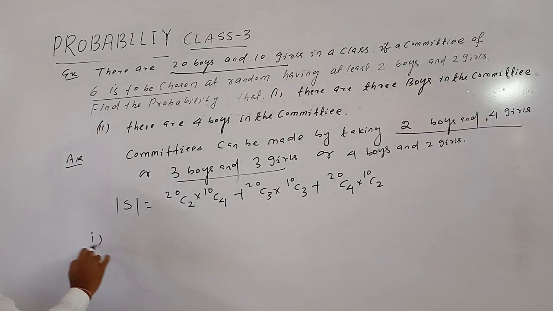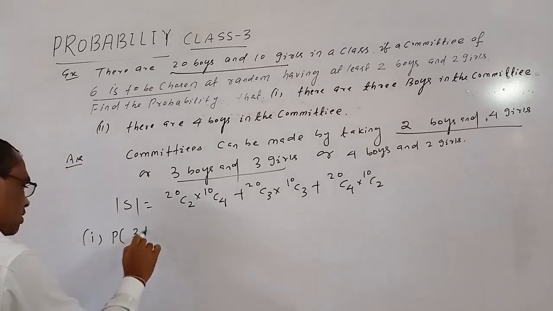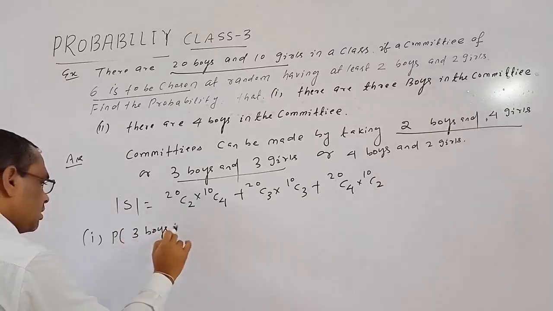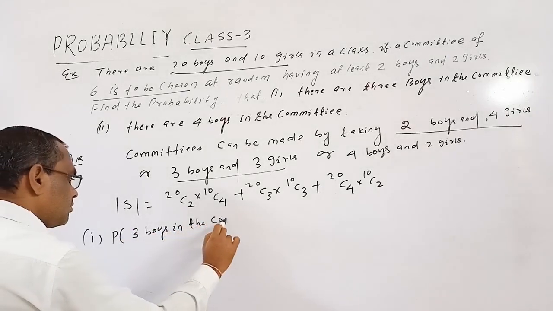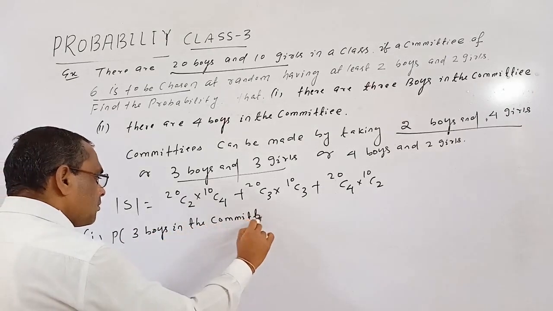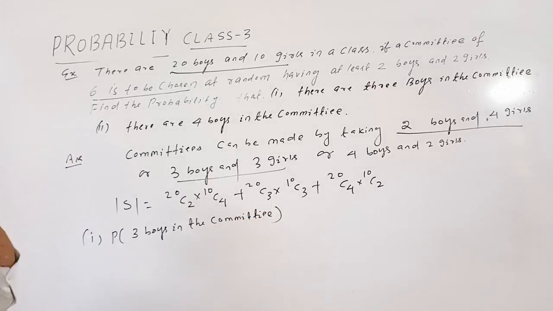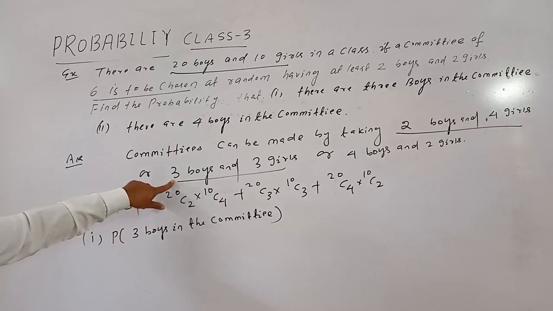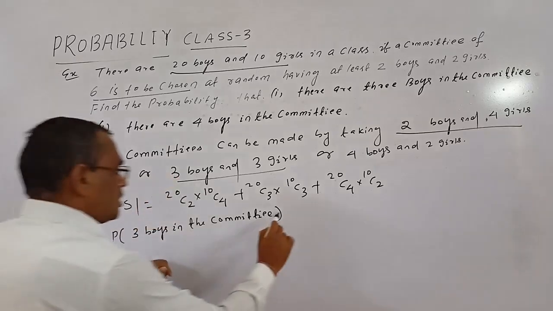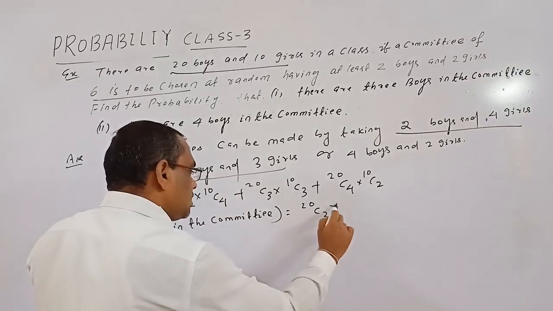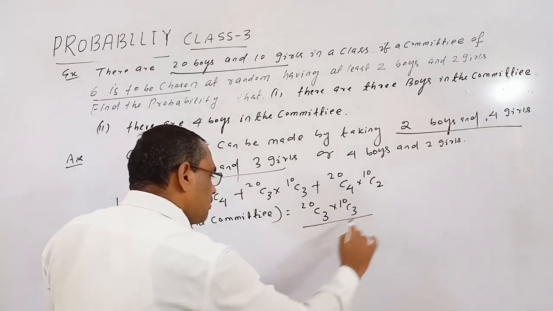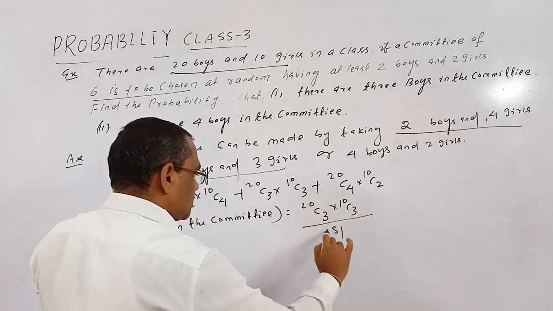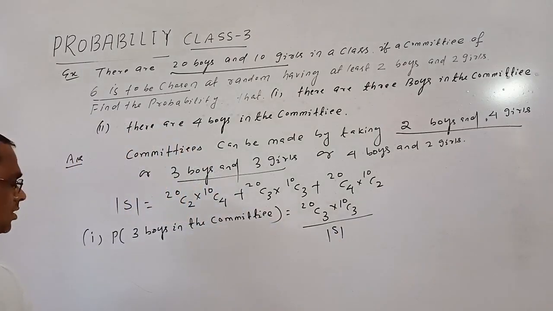Okay, number 1, P of 3 boys in the committee. 3 boys in the committee means, so here this is the sample space, in which case 3 boys are in the committee, second case. So it is 20C3 into 10C3 by the sample space, mod S.